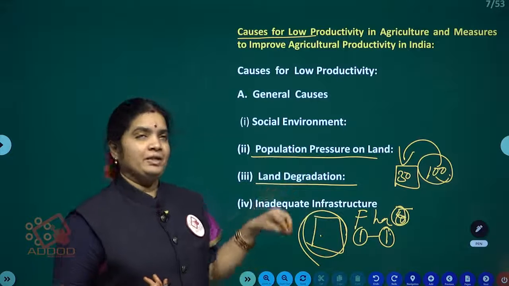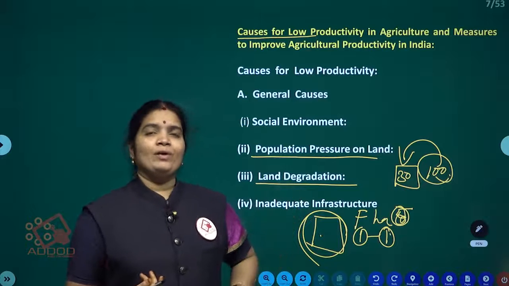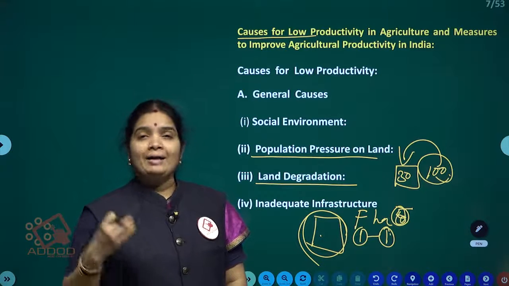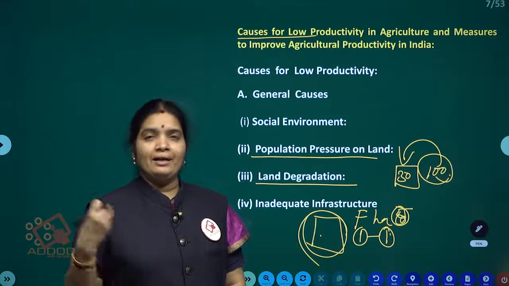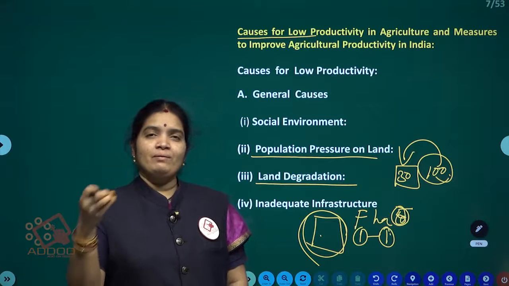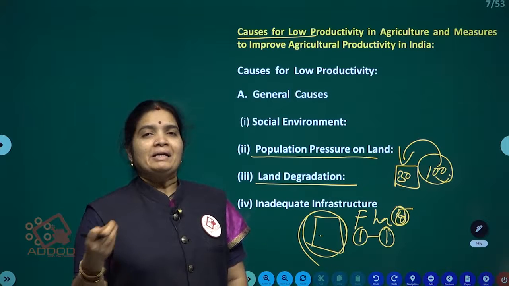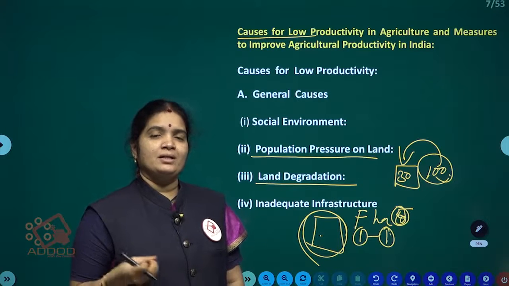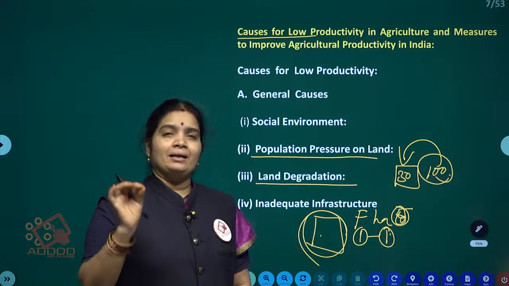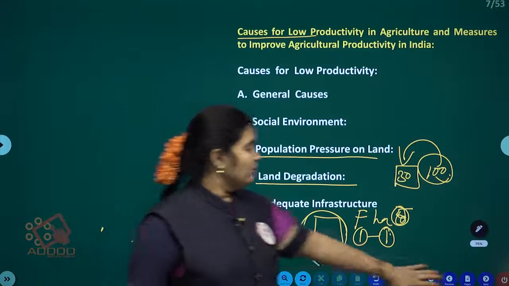So there is low productivity in the agriculture sector. Not only the transportation: if the government provides good transportation, then they will take high quality seeds, and they will use the latest sophisticated or traditional pesticides in the agriculture pattern, then they will get high production. But here, because of the lack of transportation facilities, lack of infrastructure facilities, and lack of information, in the agriculture sector we are facing the problem of low productivity, right guys.